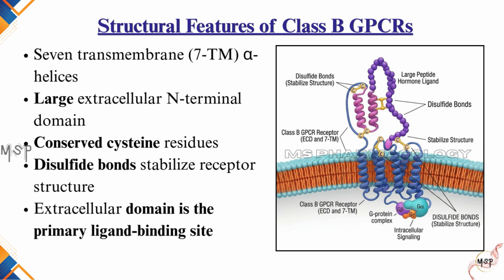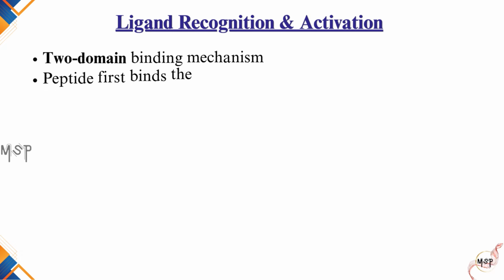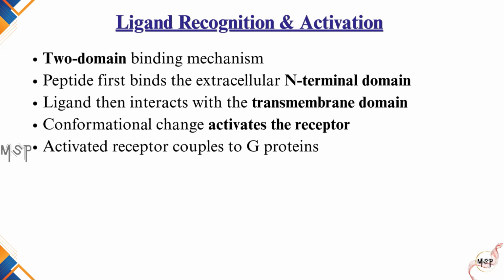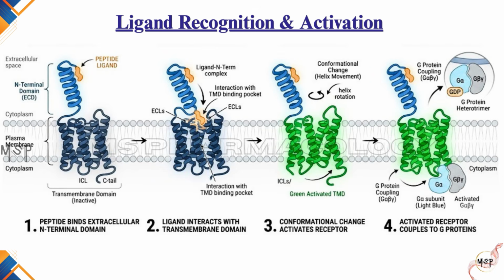This unique structural arrangement allows these receptors to bind large peptide ligands that would not fit into the relatively small transmembrane binding pocket of Class A receptors. Now that we understand their structure, let us see how these receptors recognize and bind their ligands. Class B receptors employ a characteristic two-domain binding mechanism. In the first step, the peptide hormone binds to the large extracellular N-terminal domain. This initial interaction positions the ligand correctly on the receptor. In the second step, part of the peptide interacts with the transmembrane domain, producing conformational changes that activate the receptor.